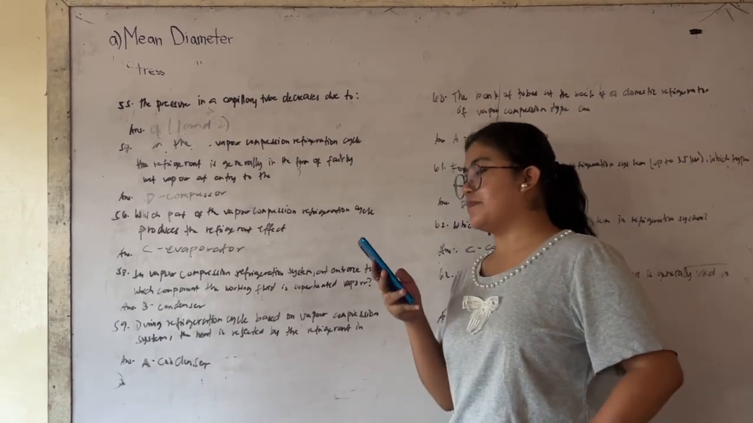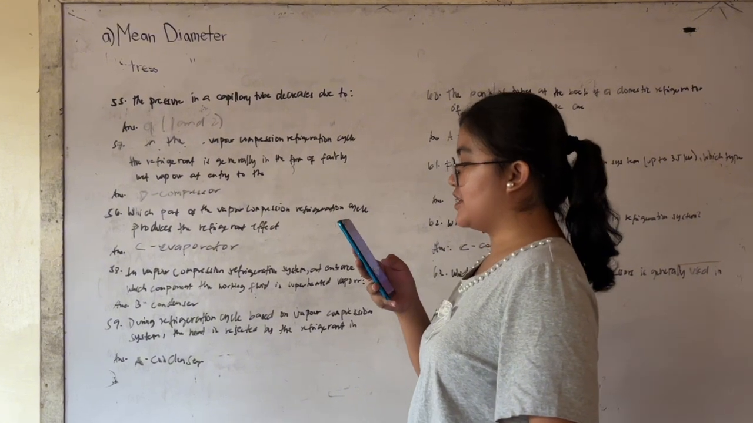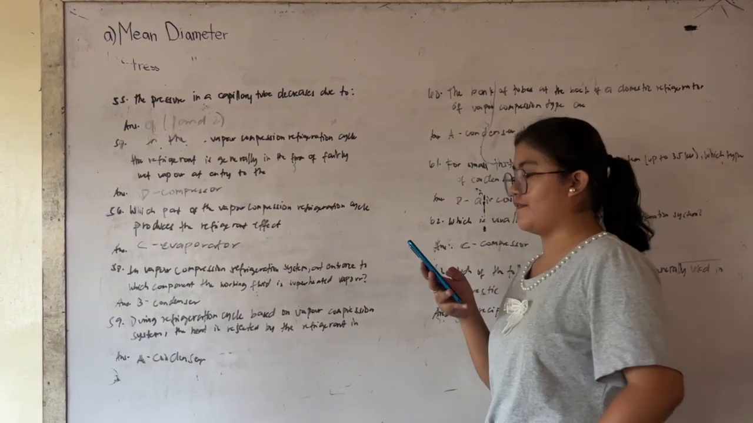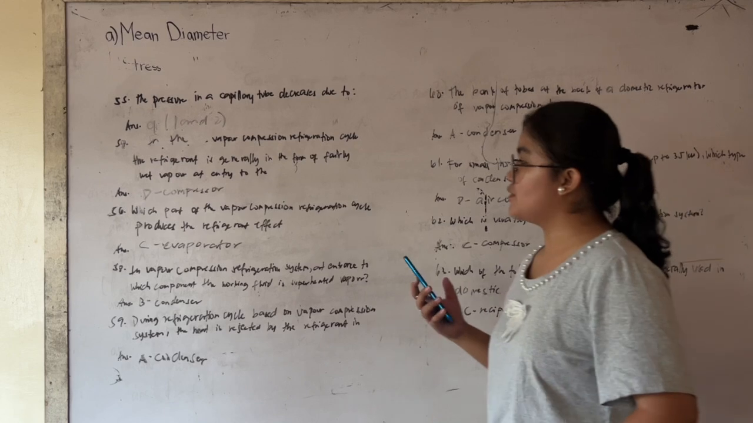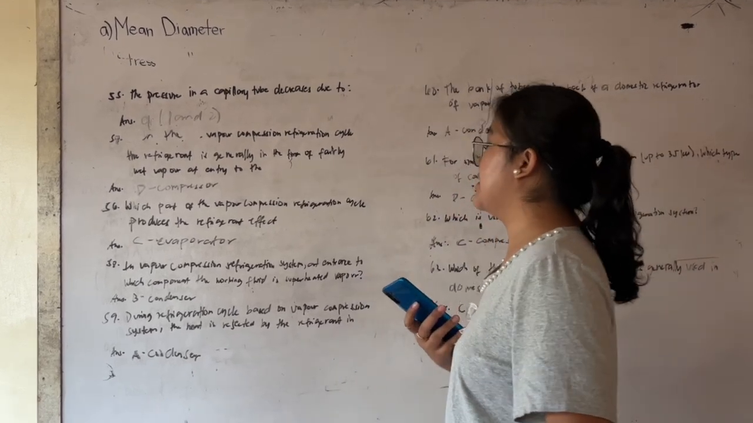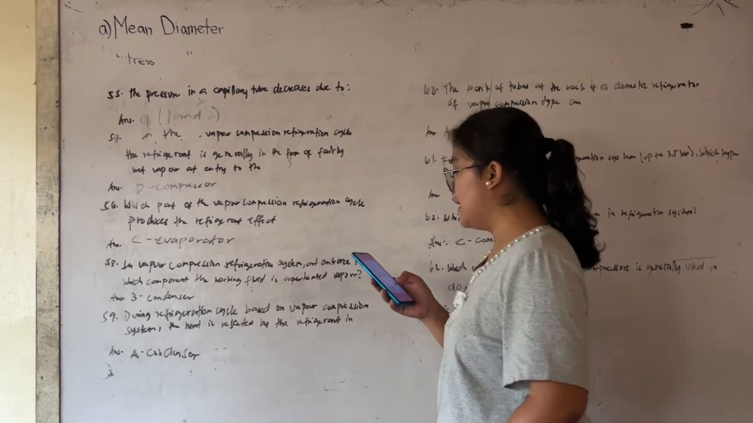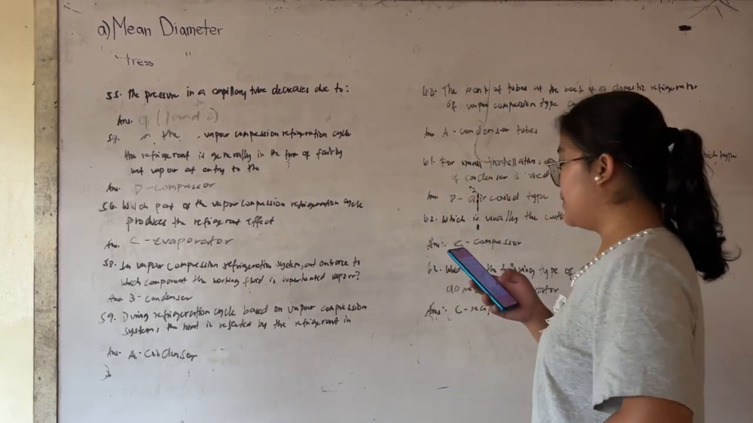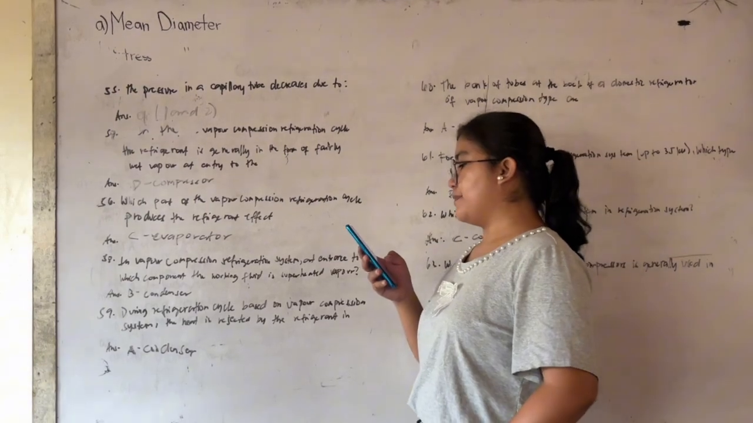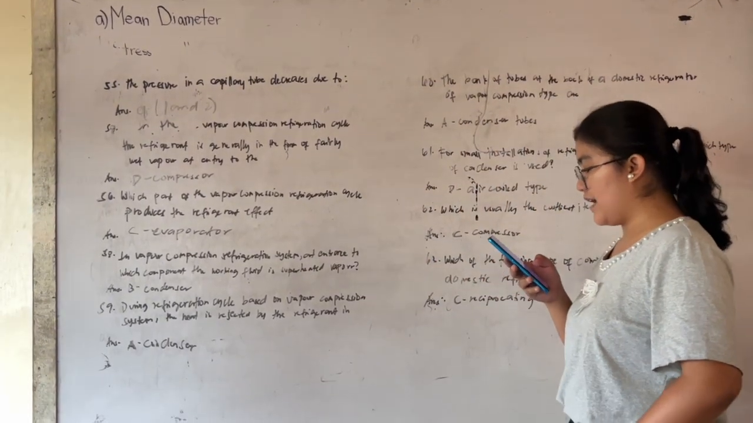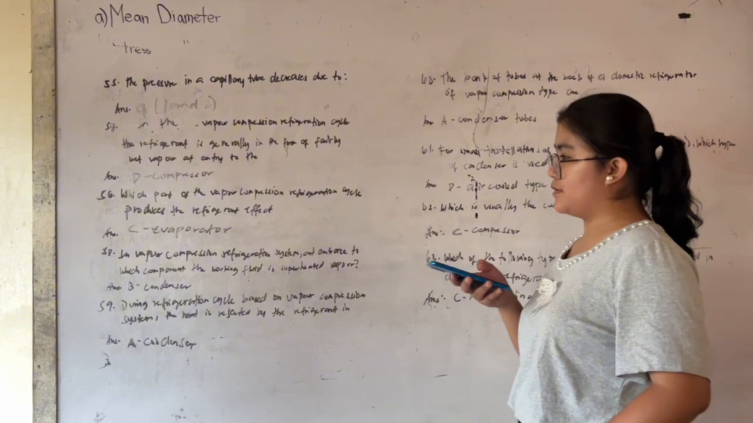1 and 2 because pressure drops because of friction in the tube and acceleration of refrigerant. And 56, which part of the vapor compression refrigeration cycle produces the refrigerant effect? Letter C, evaporator. Because it is produced in the evaporator where heat is absorbed.